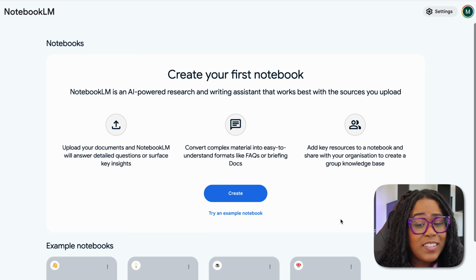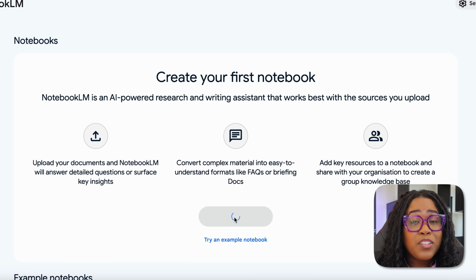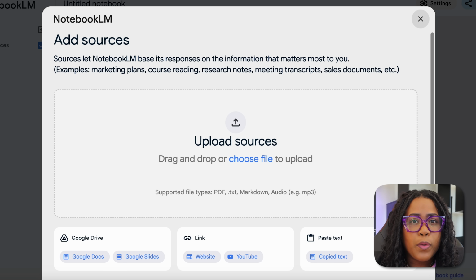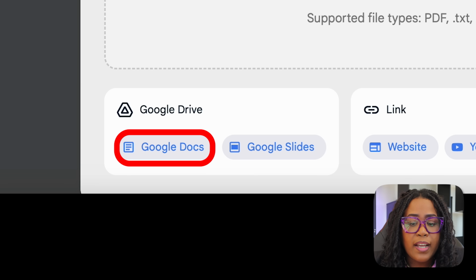So what we are going to do next is select Create, and you will see that there are several different ways that you can have Notebook LM create a podcast for you. And the first one is going to be Google Document. And this is going to be good if you want to focus on creating podcasts about popular books. Because first of all, they're popular, so we know people like them. You can't go wrong there.